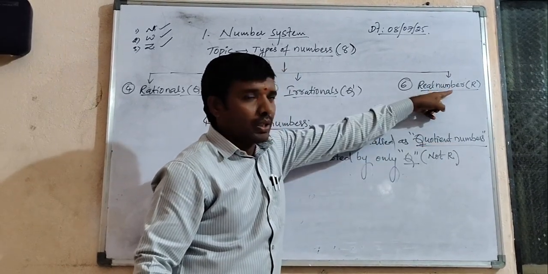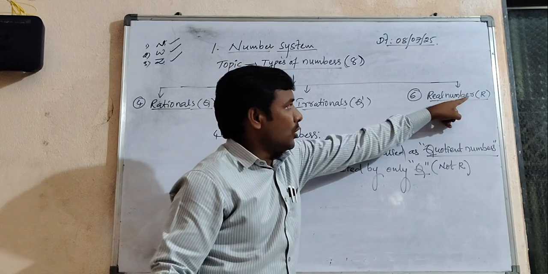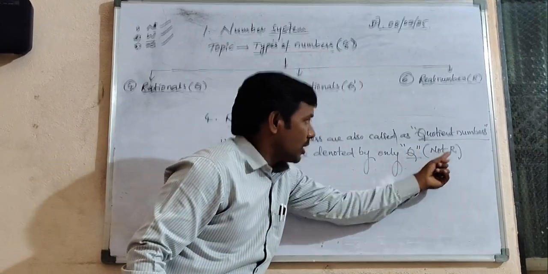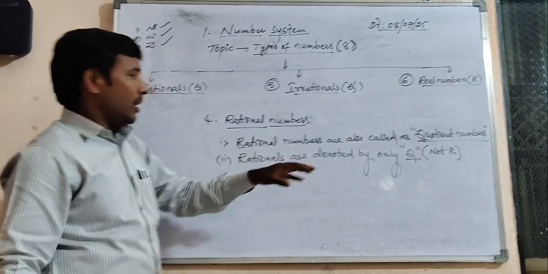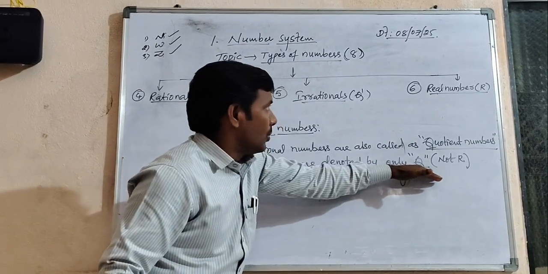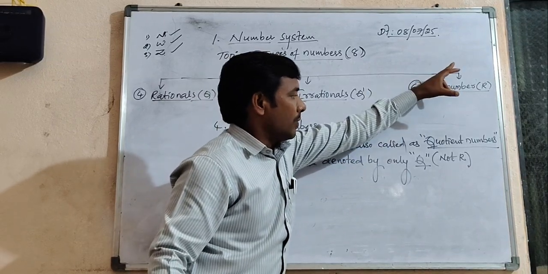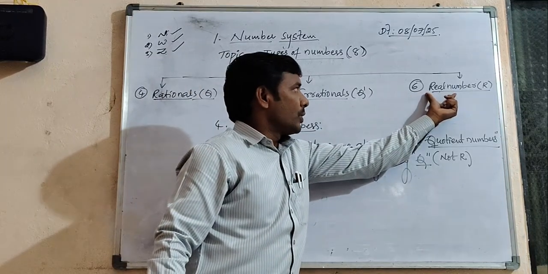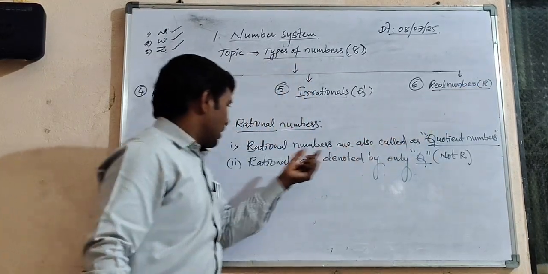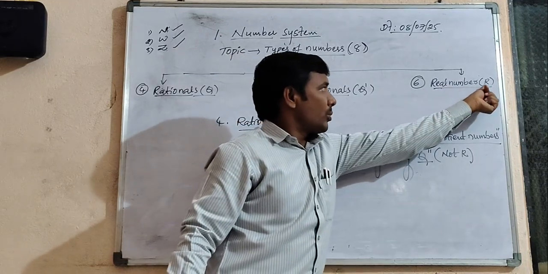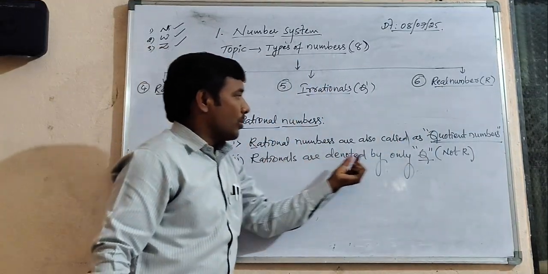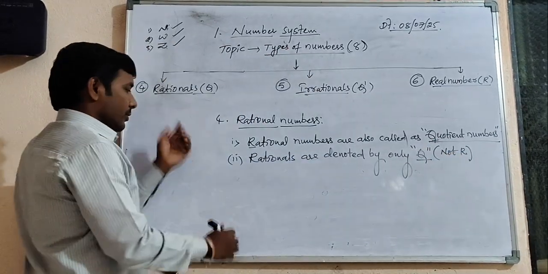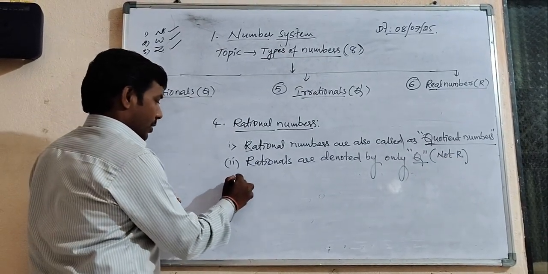Here capital R, there capital R, you will face the problem. So for that reason, real numbers are denoted by capital R. Rational numbers are denoted by only Q instead of R. To be clear, rationals are denoted by Q, and real numbers are denoted by R. Rational numbers are denoted by capital Q instead of capital R. And one more thing I want to discuss.